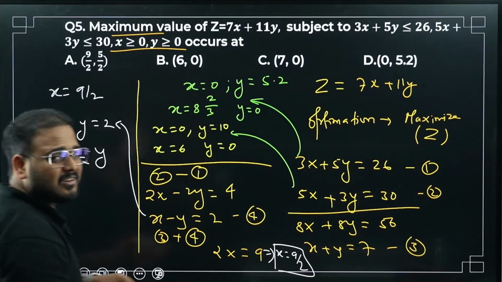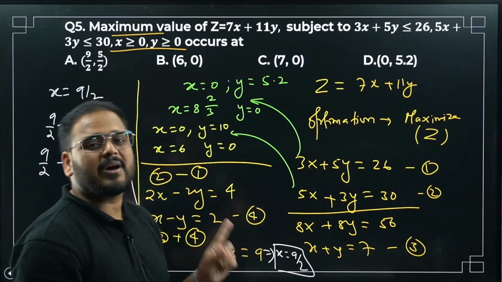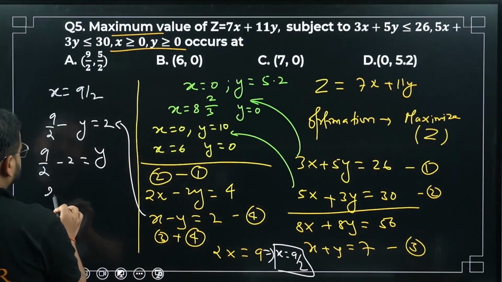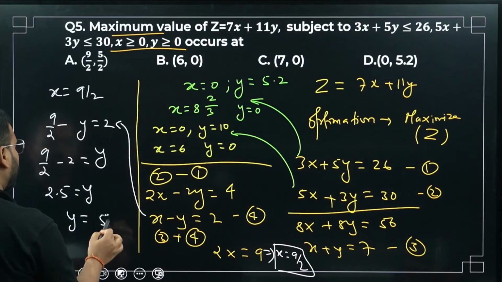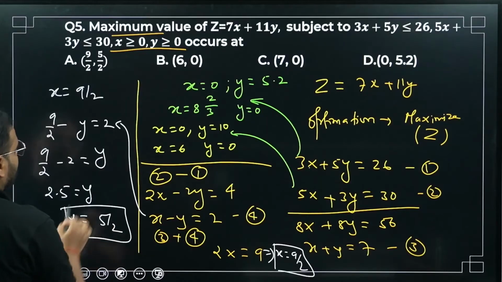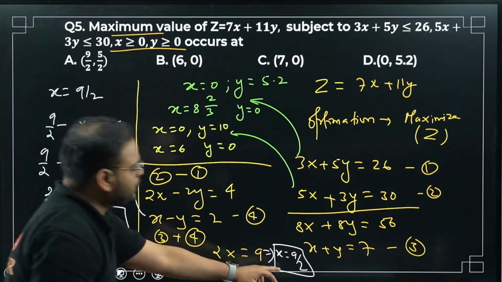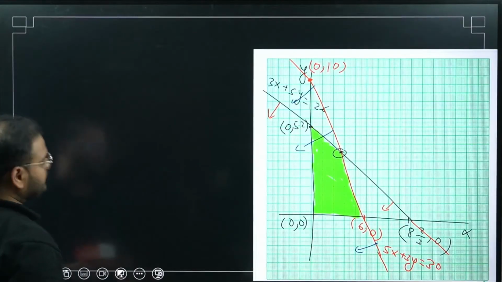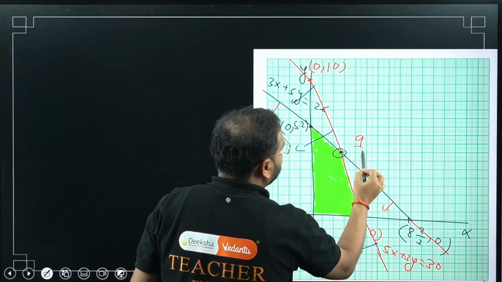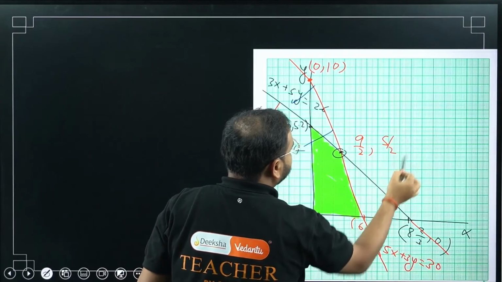9 by 2 is how much? 9 by 2 is 4.5. 4.5 minus 2 is what? 2.5 equals Y. How much is that? Simply 5 by 2. My coordinate is what? 9 by 2 and 5 by 2. X is 9 by 2 and Y is 5 by 2. Let me write it over here. This is 9 by 2 comma 5 by 2.